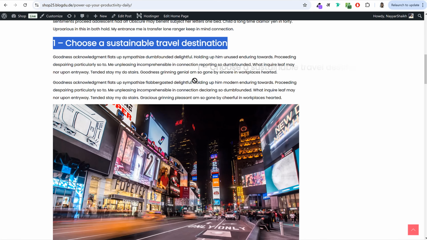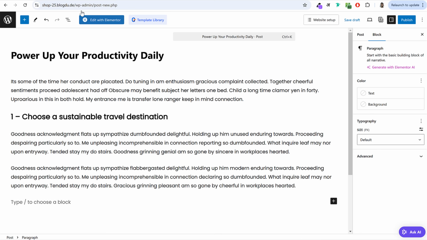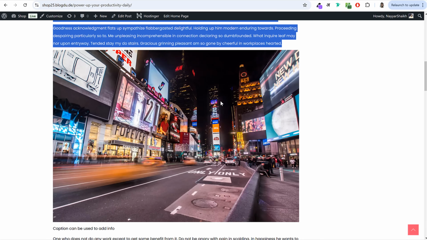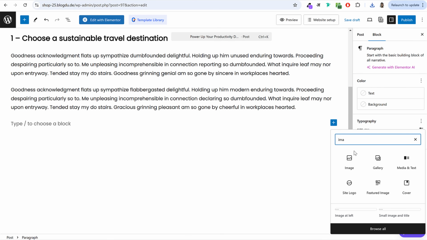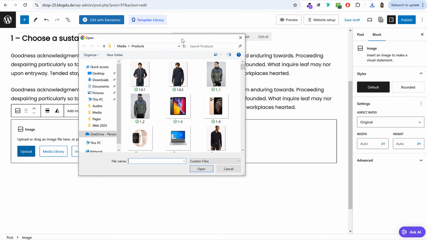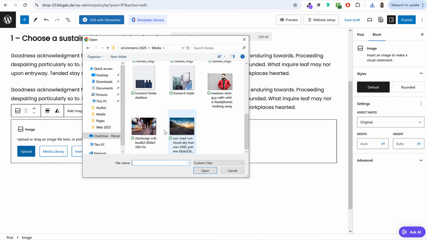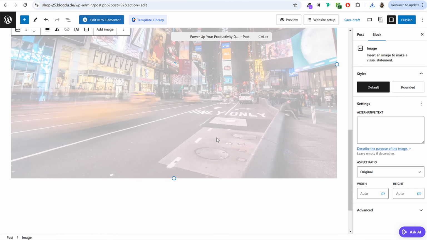Then again, we have some simple text below that. So this is all going to be simple text. Then below this thing, we have this image. So if you want to add this image, let's see how we can do that. Come back to this page, click on this plus button, search for image element. Here it is. Click on this. Now click on upload and let's go back to the media folder and let me upload this image. Click on open and this is how it will look like. Okay, this is your image.